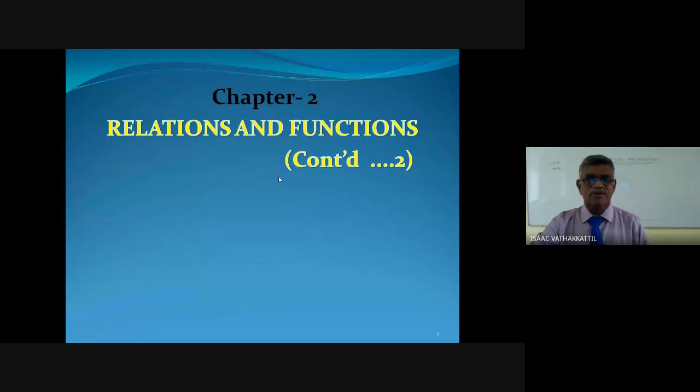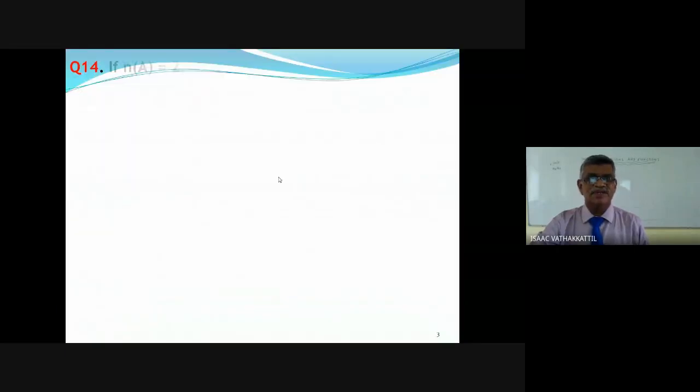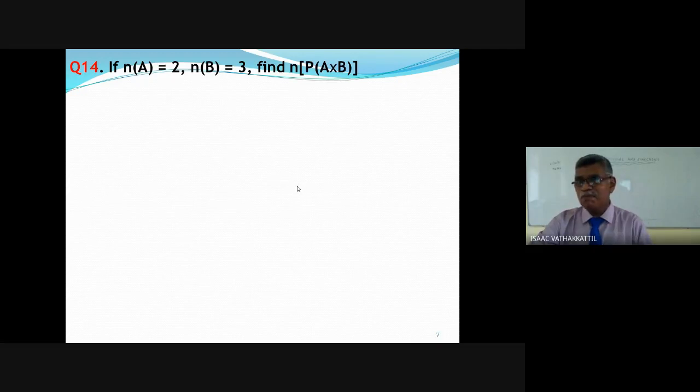Well, we continue with yesterday's point once again. Today is the second day for relations and functions. If number of A is equal to 2, A is a set having 2 elements. B is a set having 3 elements, number of B is equal to 3. Find the number of elements of the power set of A cross B. Who will answer me? Can some of you answer before I proceed?